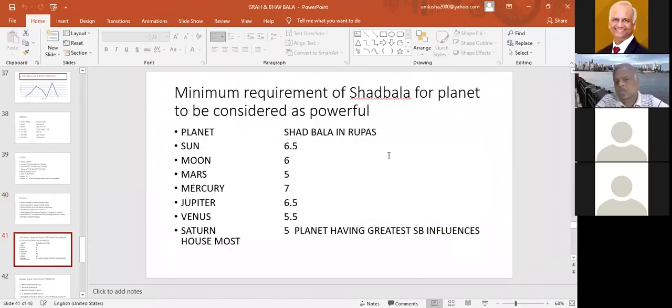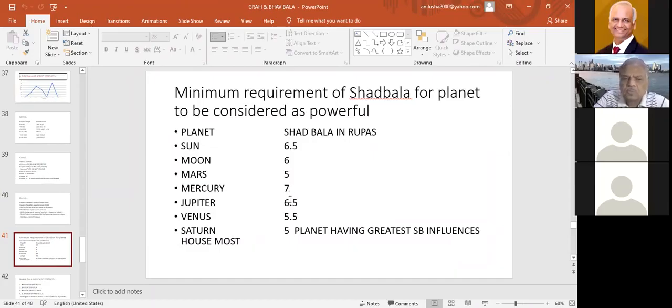It may differ from book to book, but normally, as mentioned in the Brihat Parashara Shastra, they say that Sun strength should be 6.5, Moon should be 6, Mars should be 5, Mercury should be 7, Jupiter should be 6.5, Venus should be 5.5, Saturn should be 5, because Saturn is the most malefic planet. So even if it is strong, it will create more problems. That's why we don't want Saturn to be strong. We want particularly these two planets to be very strong, Mercury and Jupiter.